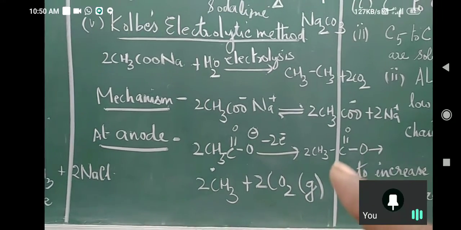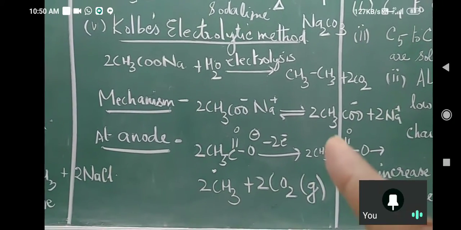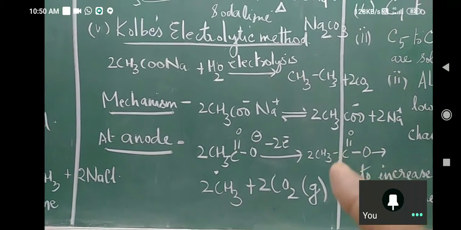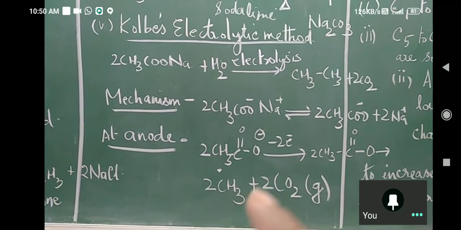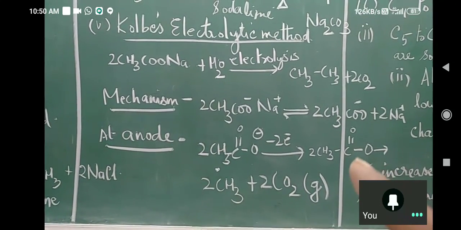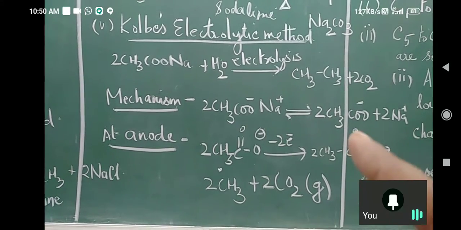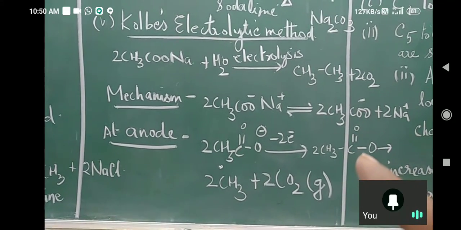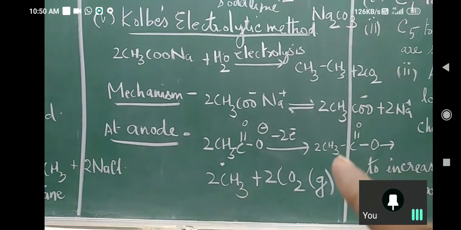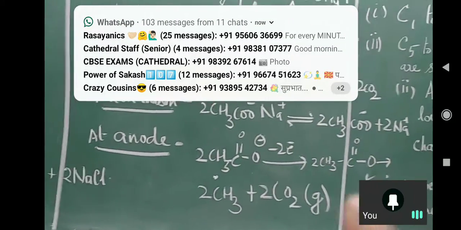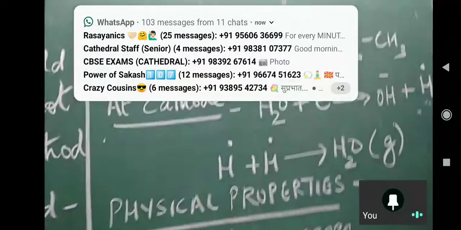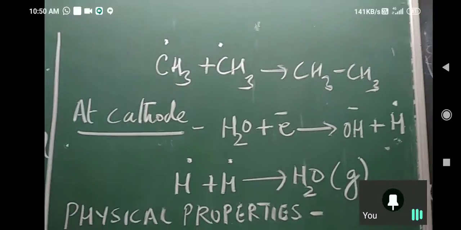Then bond will break from here, and you will get 2 free radicals of methyl and CO2 will be formed. What is CO2 structure? C double bond O, and there should be a double bond here. Simply, if the bond breaks from here, it will come here. Now these 2 methyl free radicals will join to form ethane.